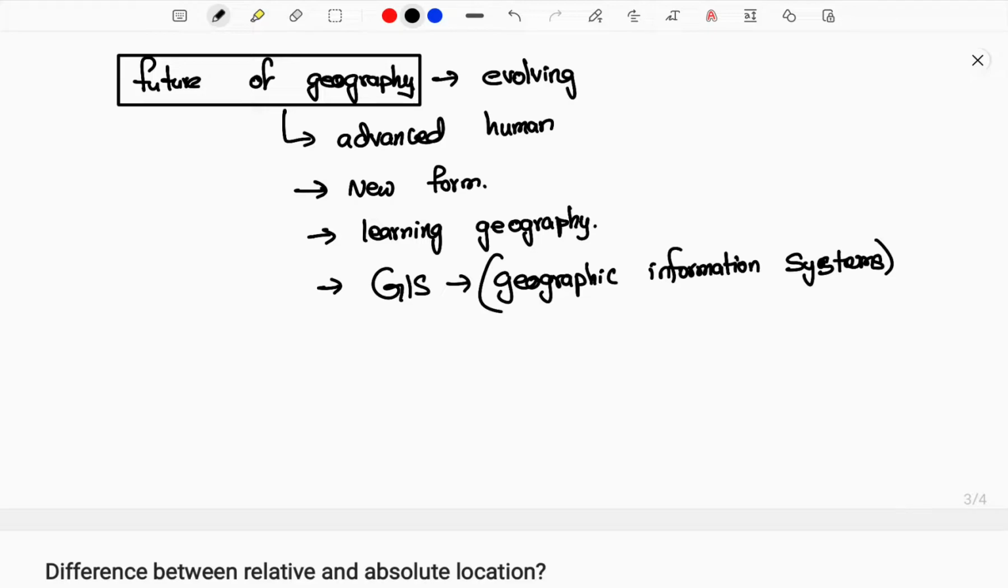So the future of geography has more and more career opportunities. Geography as a subject has many career objectives, and career skills are needed. You can see technical skills are upgrading in geography. So geography has greater hope and greater implementations in the future.